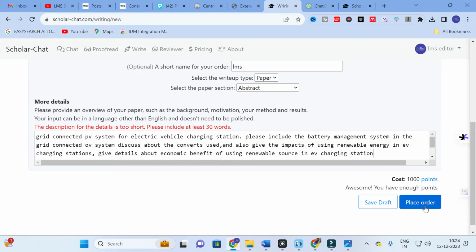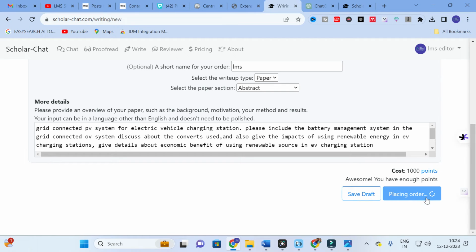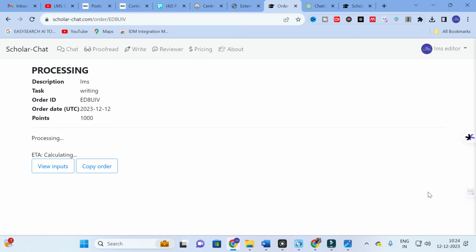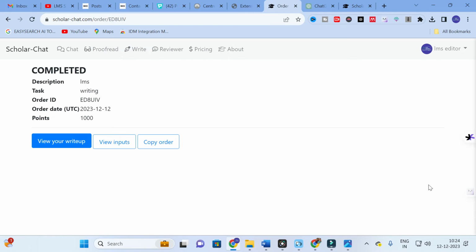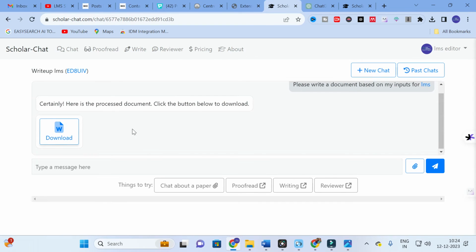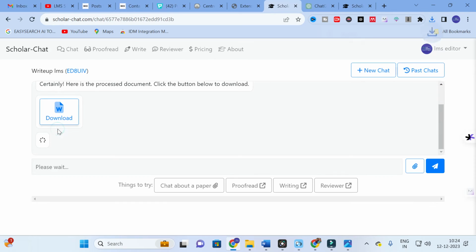So you have to give a better prompt and better input. After that only it will generate content. As you have seen, our input must include a minimum of 30 words, and those 30 words describe the work you have done. So we will wait and check how it will generate content. Here you can see view your write up. So download the content here.